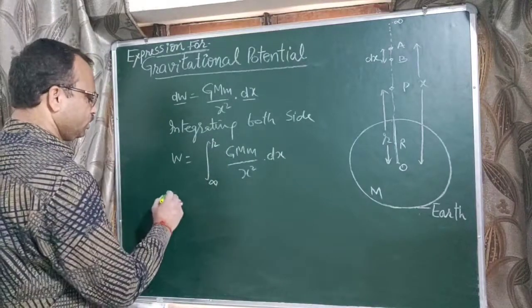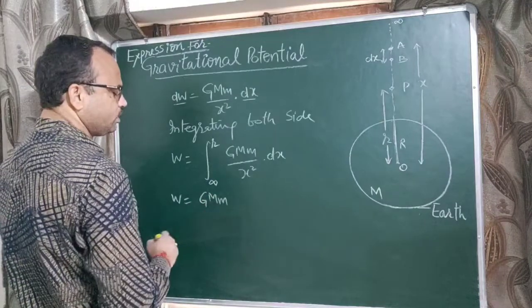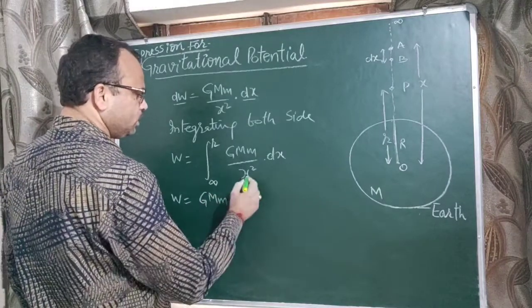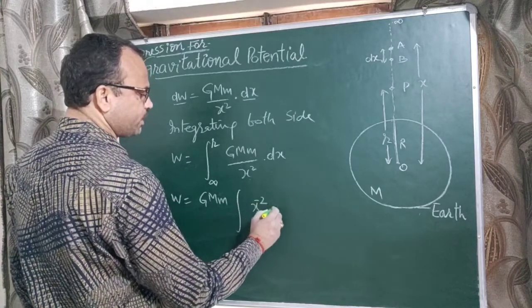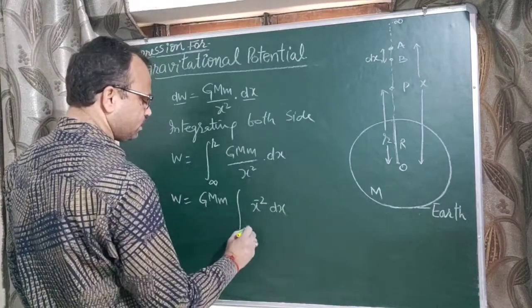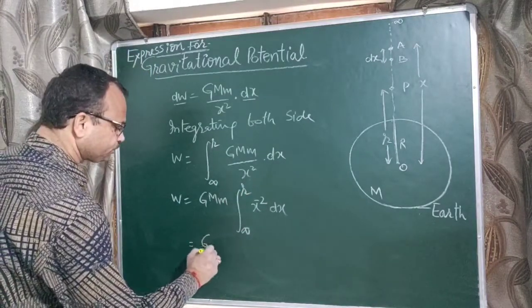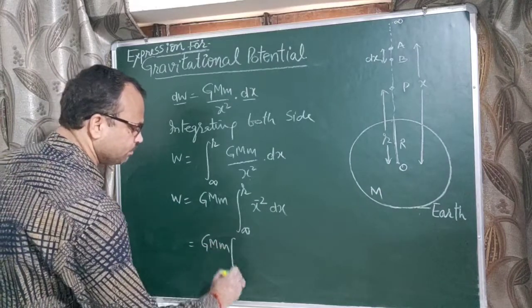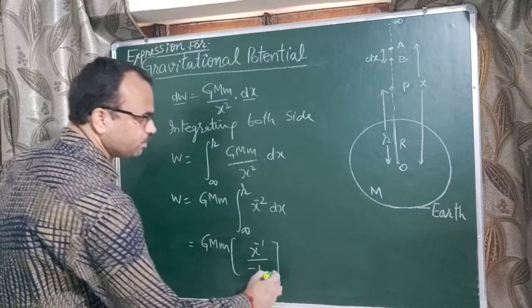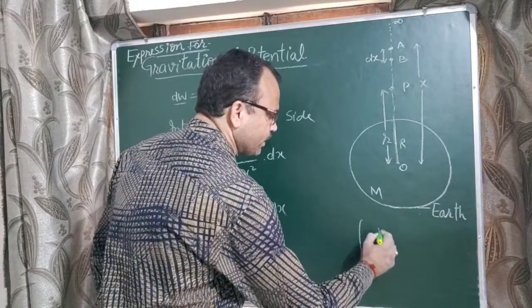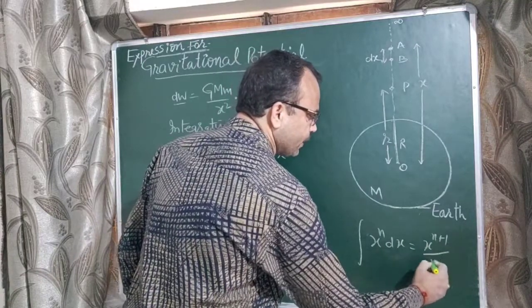So G M m is a constant, taken outside. This 1/x square can be written as x raised to the power minus 2 into dx, limit infinity to r. Now apply the integration formula: G M m x raised to the power minus 1 upon minus 1, because integration of x raised to the power n dx is equal to x raised to the power n plus 1 upon n plus 1.